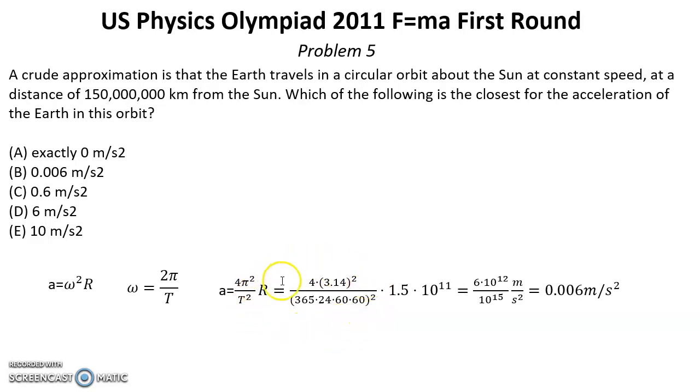Now we can put in all numbers and use the SI system, meters and seconds. So finally we will get 0.006 meters per second squared, which is answer B.